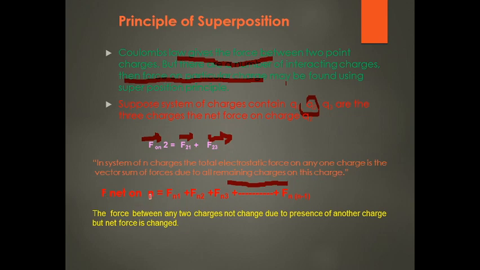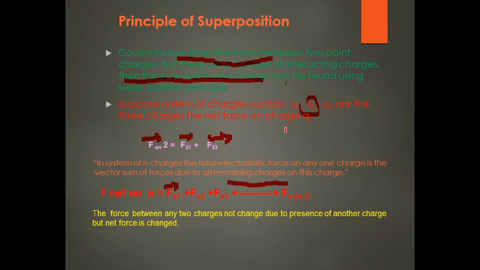And F net on the nth charge is the force on the nth charge due to the first, plus the force on the nth charge due to the second, plus the force on the nth charge due to the third, plus so on, the force on the nth charge due to the (n minus 1)th charge. Thus the force between any two charges is not changed due to the presence of another charge.